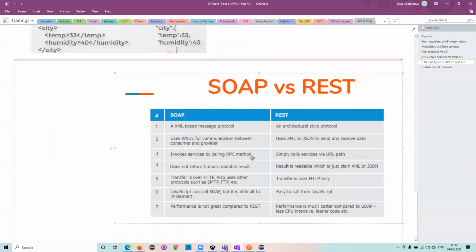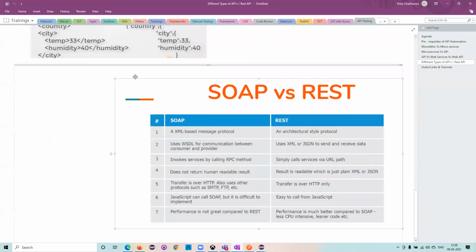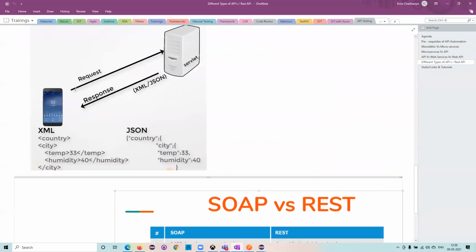Now, the next difference: REST uses XML and JSON data to send and receive data. This is what we have been seeing: when we request, we send in JSON or XML format, and when you get the response, you get it in JSON or XML format.